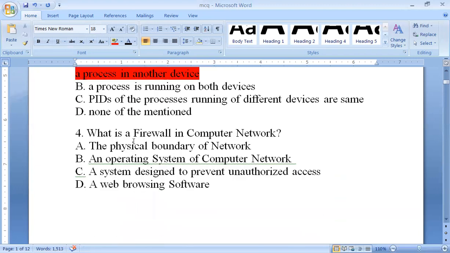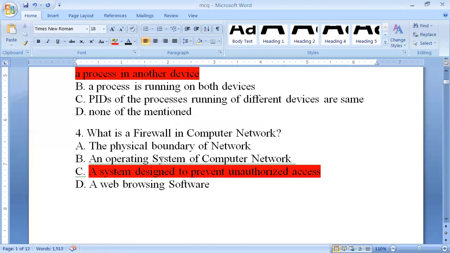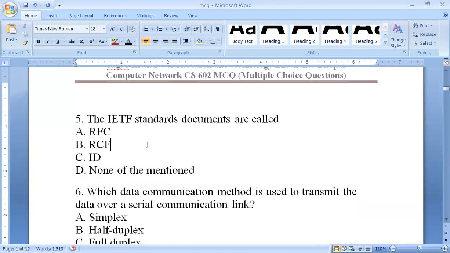What is the firewall in the computer network? Firewall relates to computer network security, to unauthorized access by users. So what is a firewall in a computer network? Its answer is that it is a system designed to prevent unauthorized access. Firewall is not an operating system, not a device, and not exactly a software. It is a system which is a combination of hardware and software, used to prevent unauthorized access. Its major task is to prevent unauthorized access.